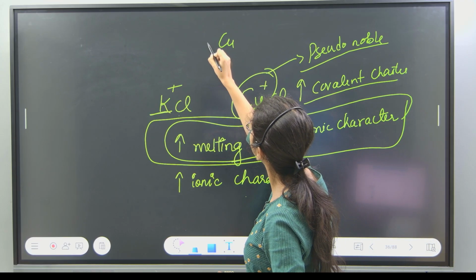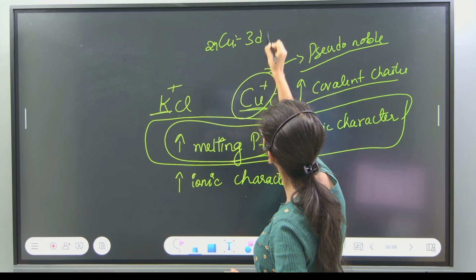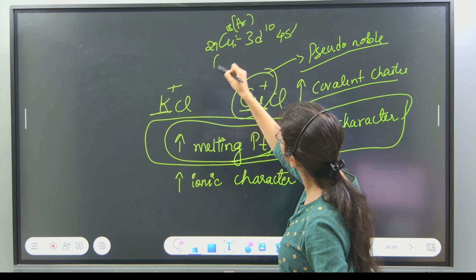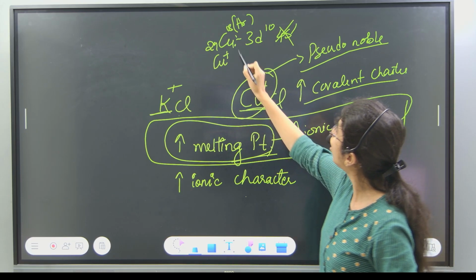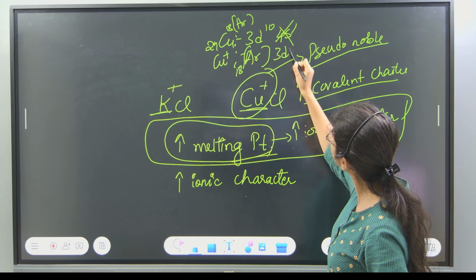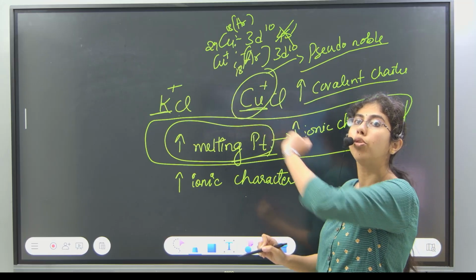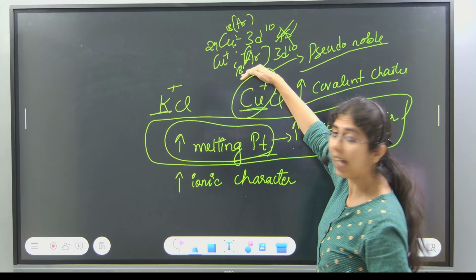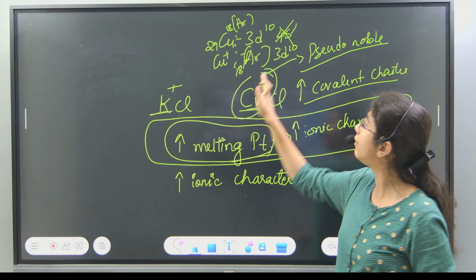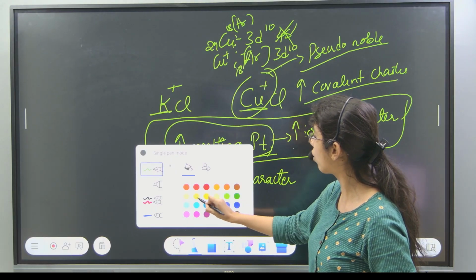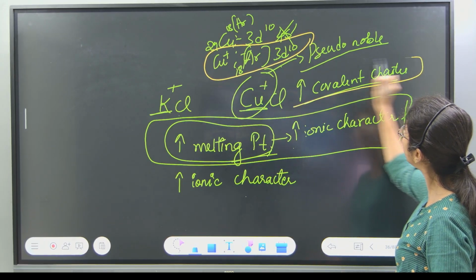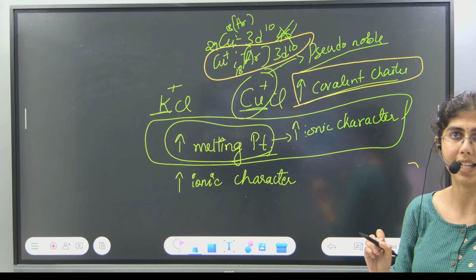Copper has atomic number 29, so it is 3d10 4s1. Argon is 18. So Cu plus means I remove the outermost electron, and I end up with argon 18 and 3d10. This is called pseudo noble gas configuration: noble gas, along with completely filled d orbitals. If a metal has this kind of configuration, it will for sure have high covalent character.